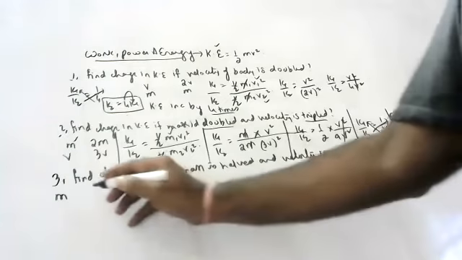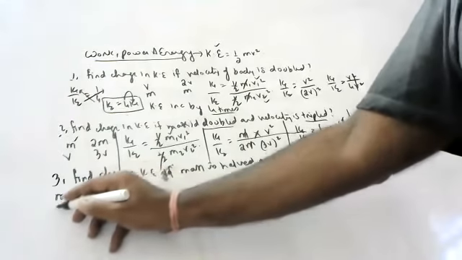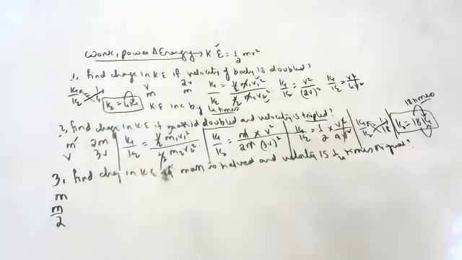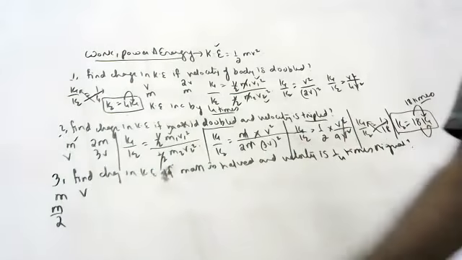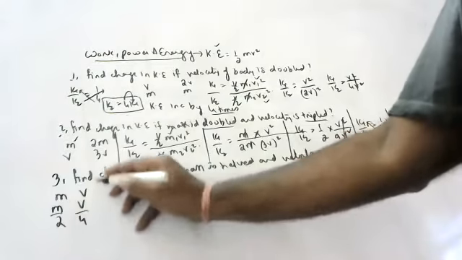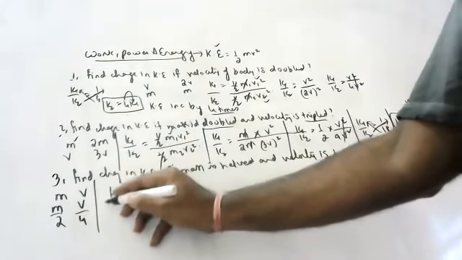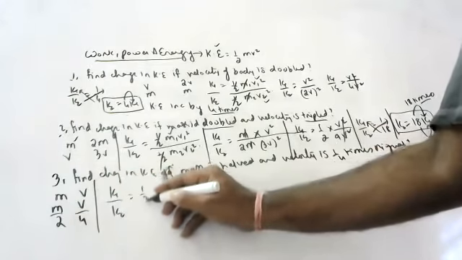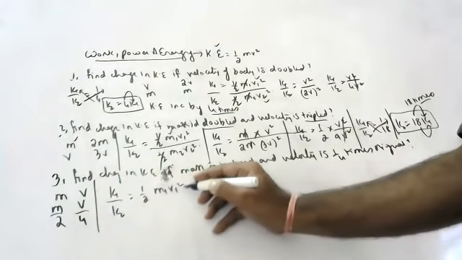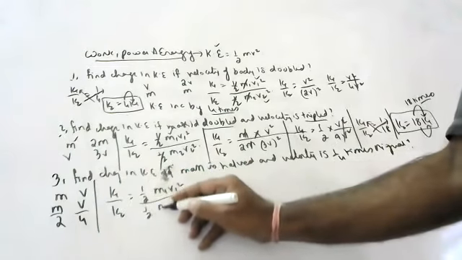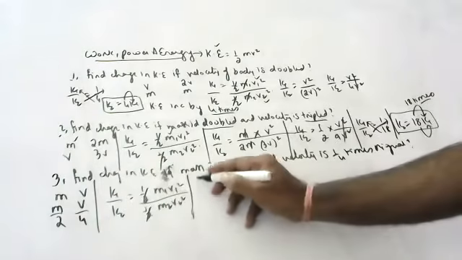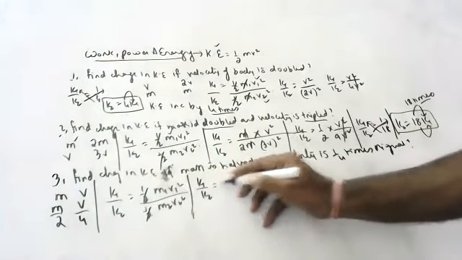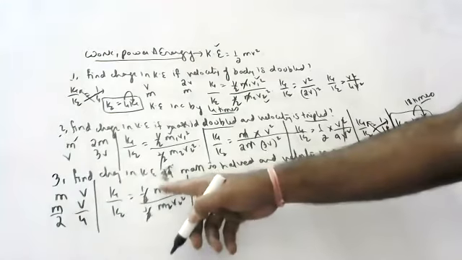So original mass is m, and the changed mass is m by 2. Original velocity is v, very good. Changed velocity is v by 4. Fantastic. Tell me now. So k1 by k2 is equal to half m1 v1 square by half m2 v2 square. Half cancels, so k1 by k2 is equal to m1, what can we write?